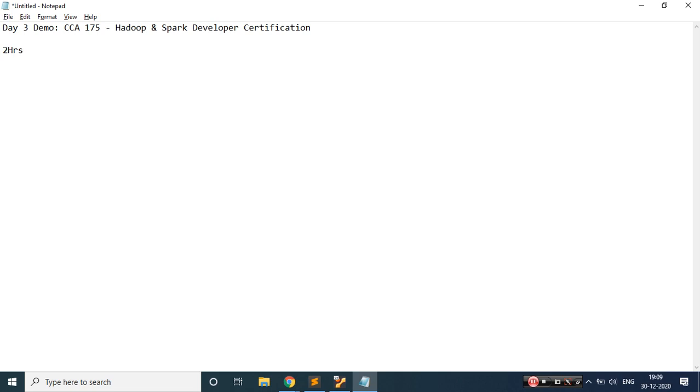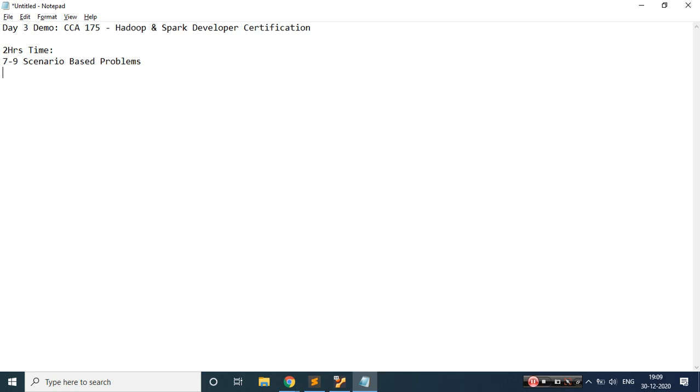It is a 2 hour time limit which has been given to us. In that we need to solve 7 to 9 scenario based problems. It could be 8, it could be 7, it could be 9, so we get a fluctuation between 7 to 9. So 7 to 9 problem based scenarios would be given, and the time limit is 2 hours.